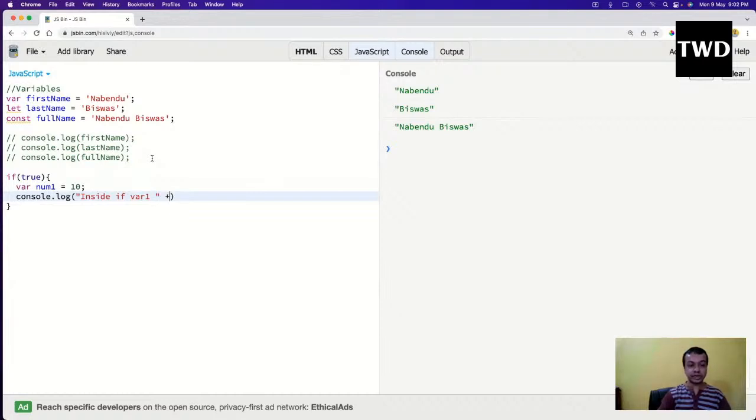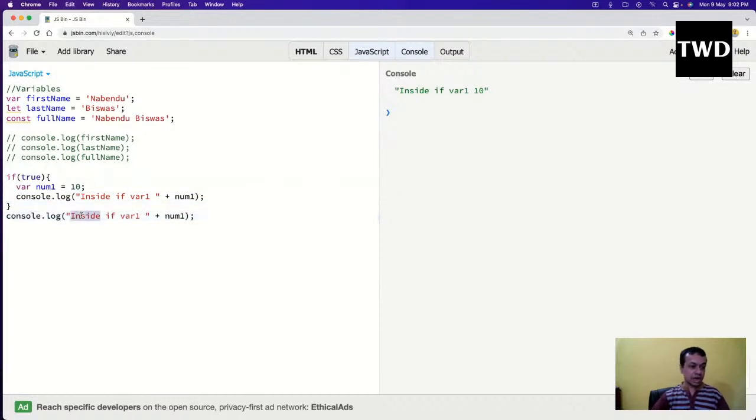But I want to print some variable. So I have to do this plus and this num1. This num1 value is 10, so it will print that 10. If I just run it like this, it will print inside if var1 is 10. But what I'm going to do here is outside if var1. So it is also giving outside if var1. If you are coming from some other programming language, this will fail.